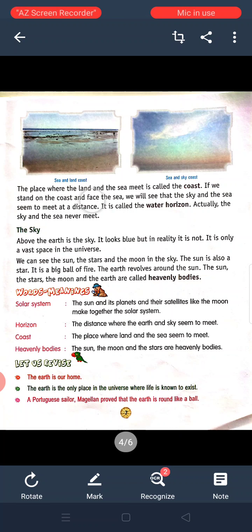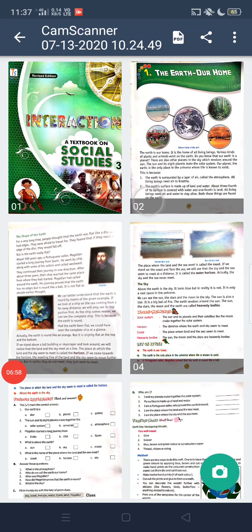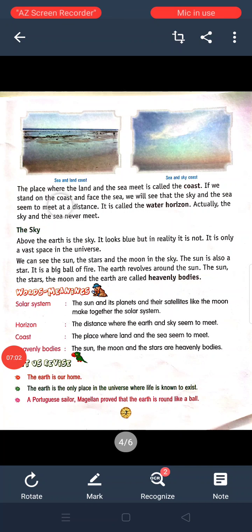The place where the land and the sea meet is called the coast. If we stand on the coast and face the sea, we will see that the sky and the sea seem to meet at a distance. It is called a water horizon.